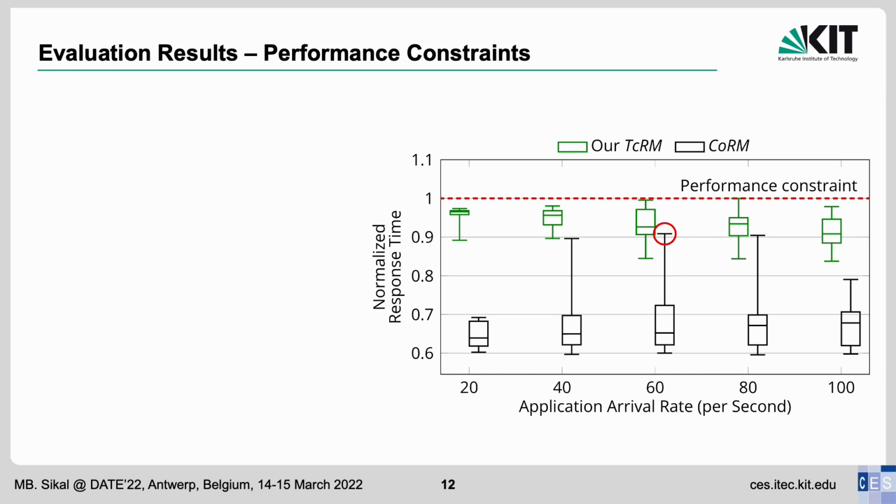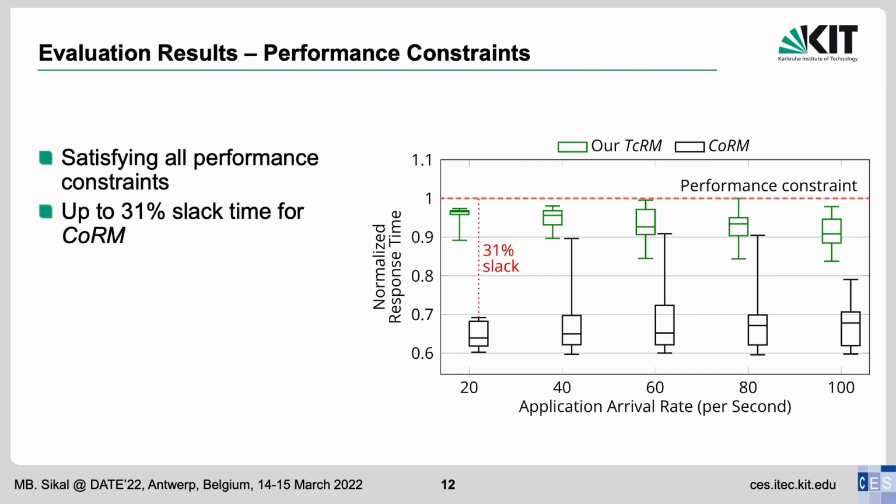In terms of performance, we can see that both techniques manage to satisfy all applications' performance constraints. But in the case of CoRM, applications finish way before their performance constraints, thus showing a slack time of up to 31%. Our technique, TCRM, on the other hand, shows minimal slack time, and applications always finish very close to their performance